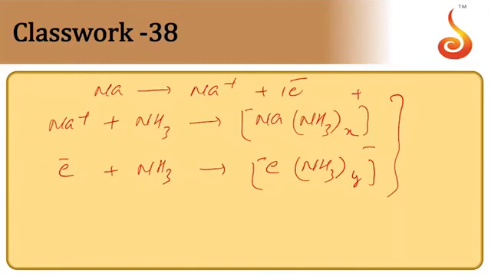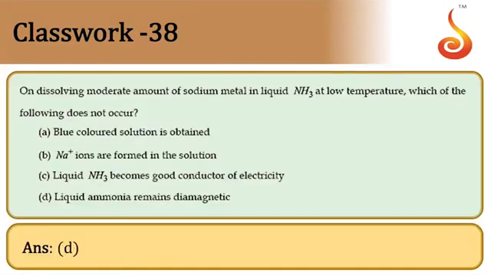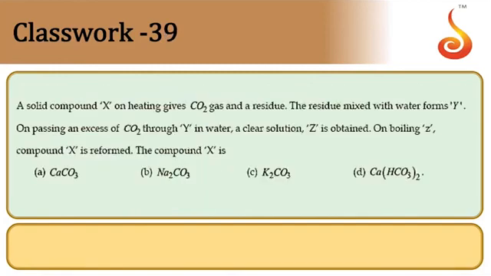Because of these two, the solution has a blue color, and sodium ions are formed in the solution, making it a very good conductor because of the ions present. And it is because of the electrons that it is going to be paramagnetic. But as given here, option D says diamagnetic in nature, which is not correct. So it's going to be paramagnetic. Option D is the answer.